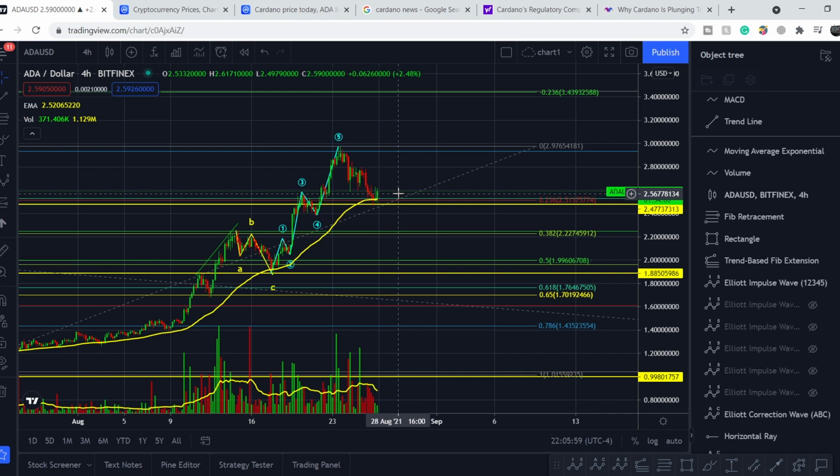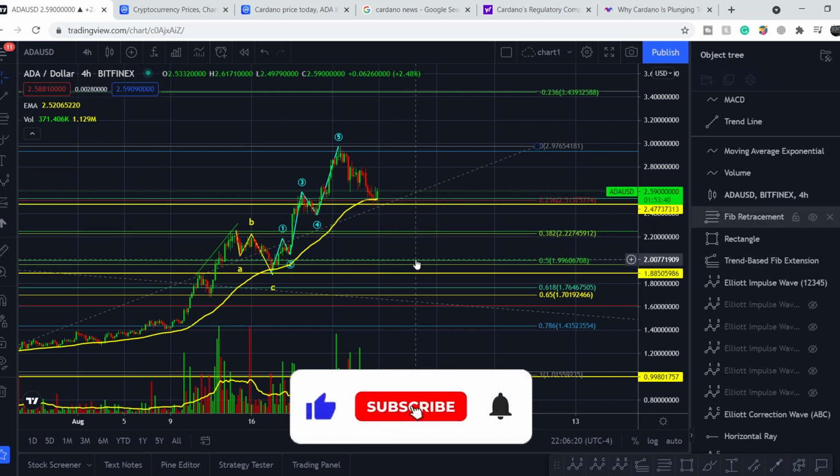But in my opinion, it is still too early to add to your position right here heavily, because we have only a 15% probability to hit all-time highs from this point. That's why you can add to your position with a tiny amount of your money and then ladder your buys down according to these Fibonacci levels. So I think from the technical standpoint, that's it for now.